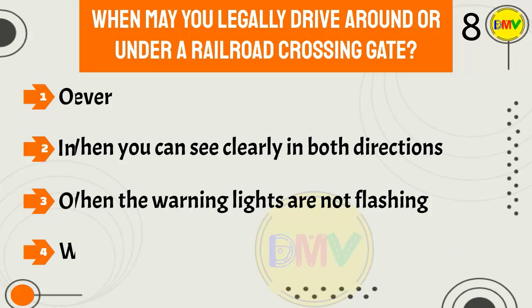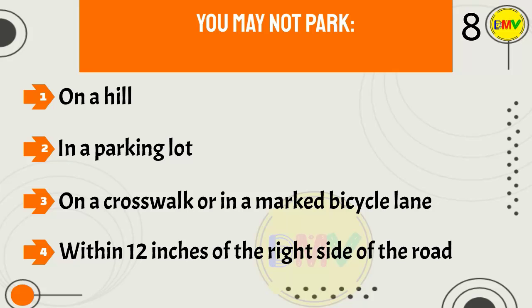Question 8. You may not park: 1. On a hill. 2. In a parking lot. 3. On a crosswalk or in a marked bicycle lane. 4. Within 12 inches of the right side of the road.